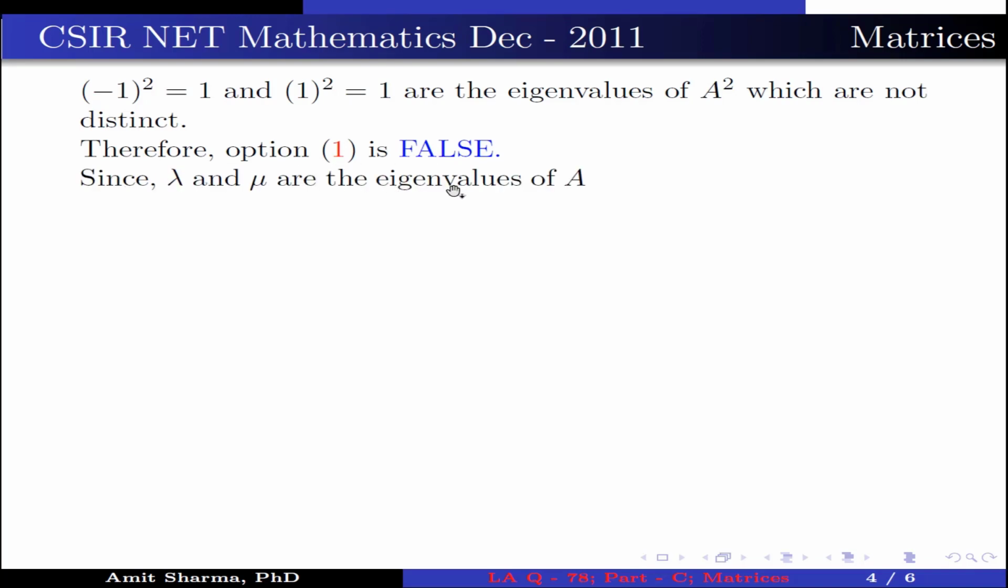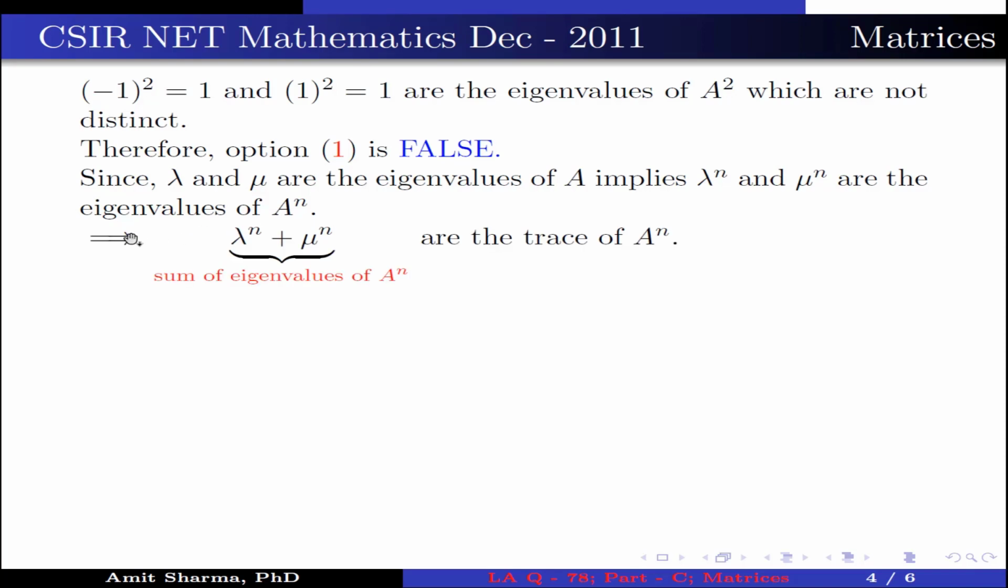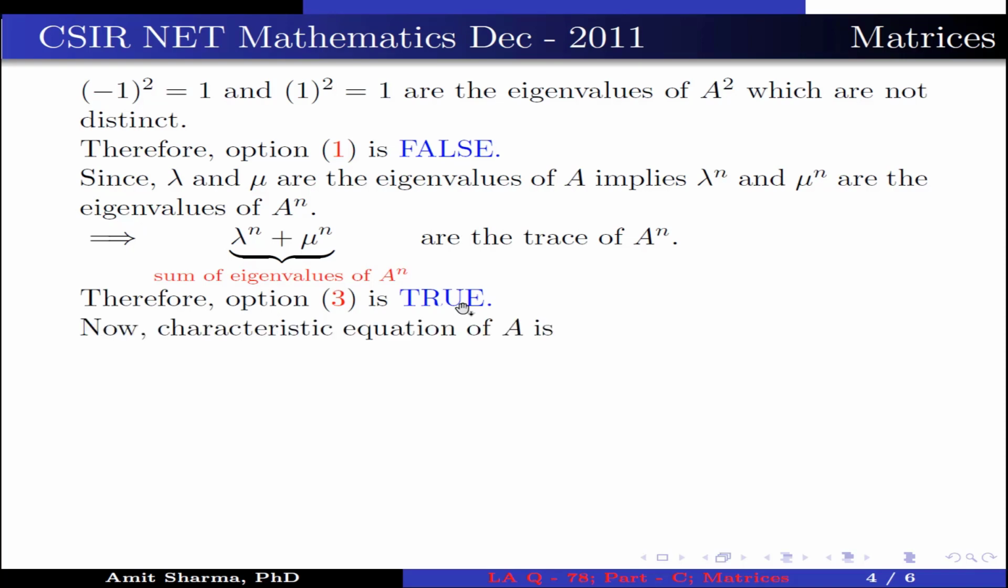Since lambda and mu are the eigenvalues of A, this implies lambda to the power n and mu to the power n are the eigenvalues of A to the power n. This implies lambda to the power n plus mu to the power n, which is the sum of eigenvalues of A to the power n, is the trace of A to the power n. Therefore, option 3 is true.